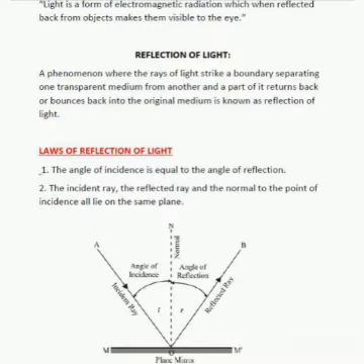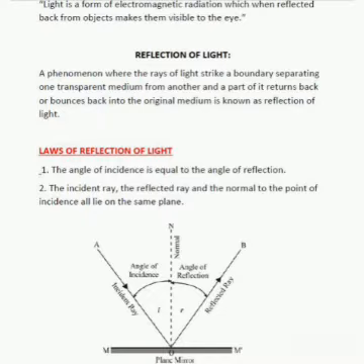Okay, so there are two most important laws of reflection of light. Number one is the angle of incidence is equal to the angle of reflection, and number two is the incident ray, the reflected ray and the normal to the point of incidence all lie on the same plane. So these two laws are the most important laws in this chapter, and these questions are always asked in your CBSE 10th exams.